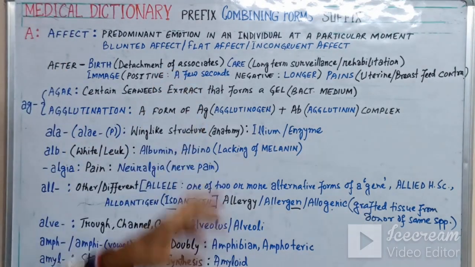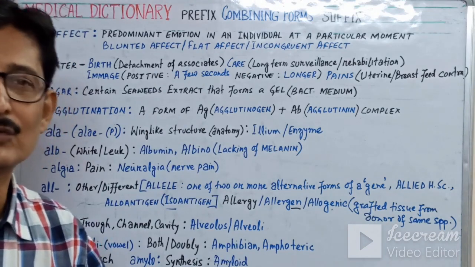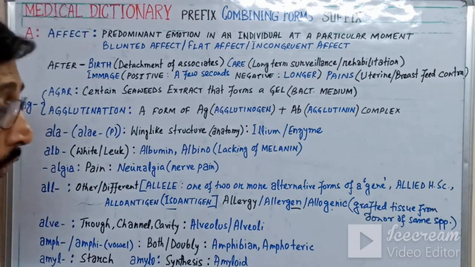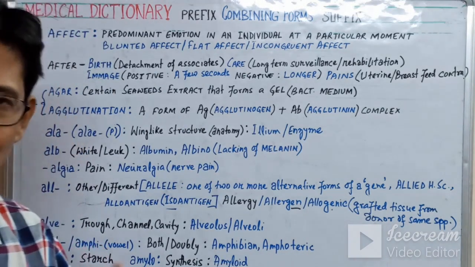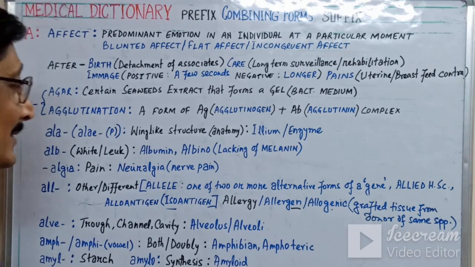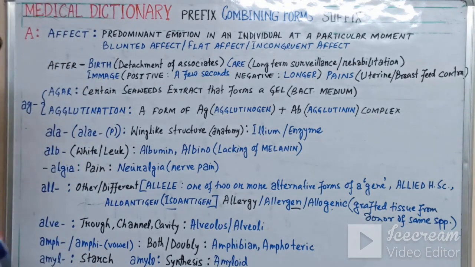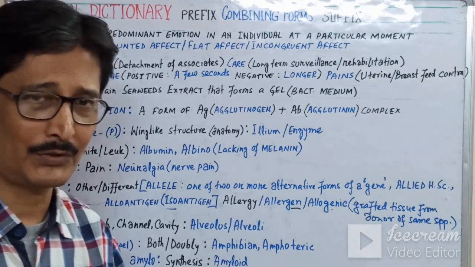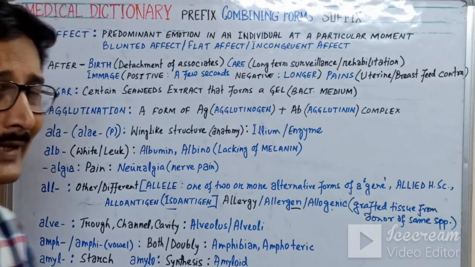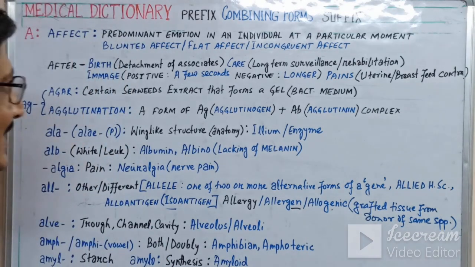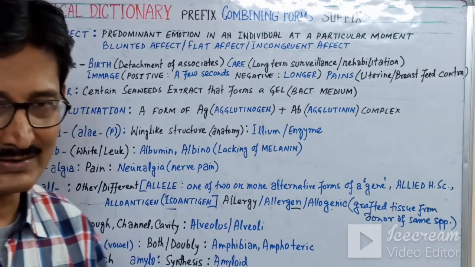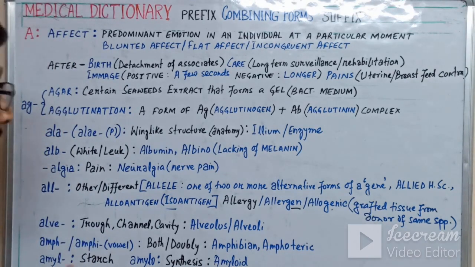Now the flat affect, what is the flat affect? That is when there is no change, no effect in an emotional situation, for example the news of the death of your relative, or even at your own marriage, but you have no change, no emotions about it.